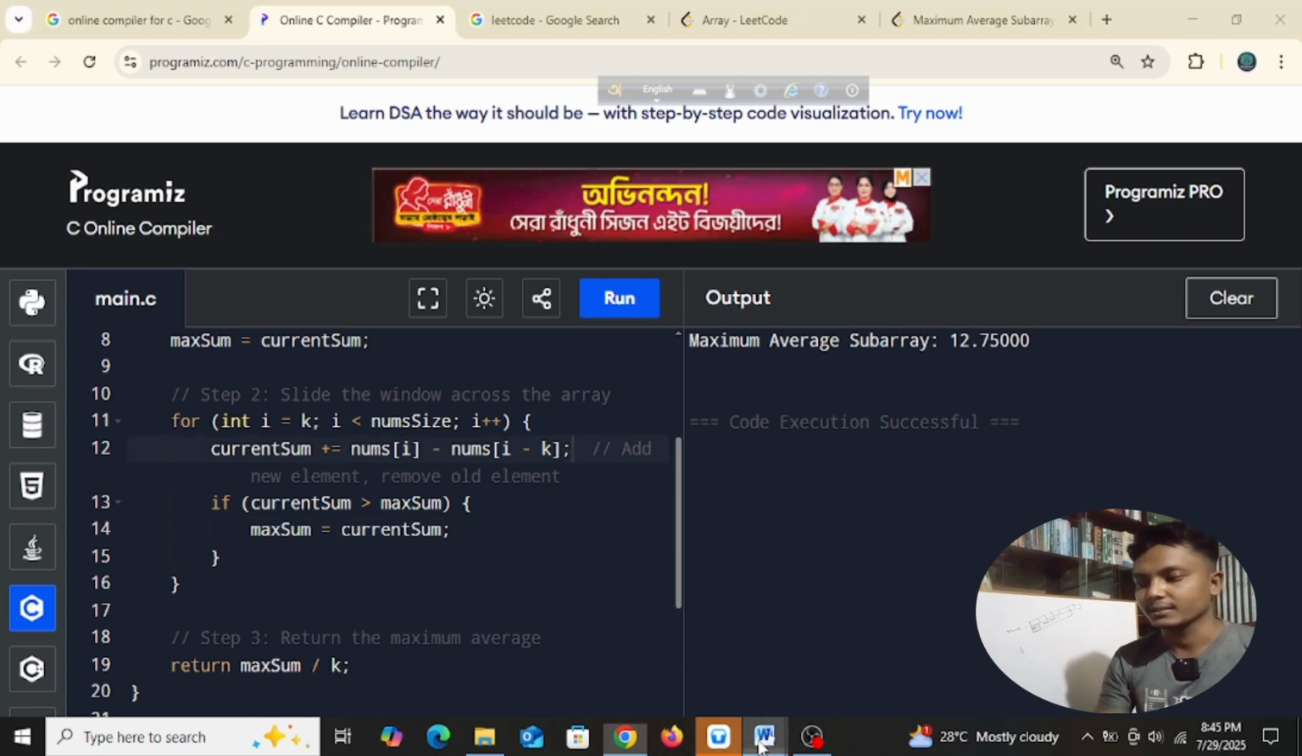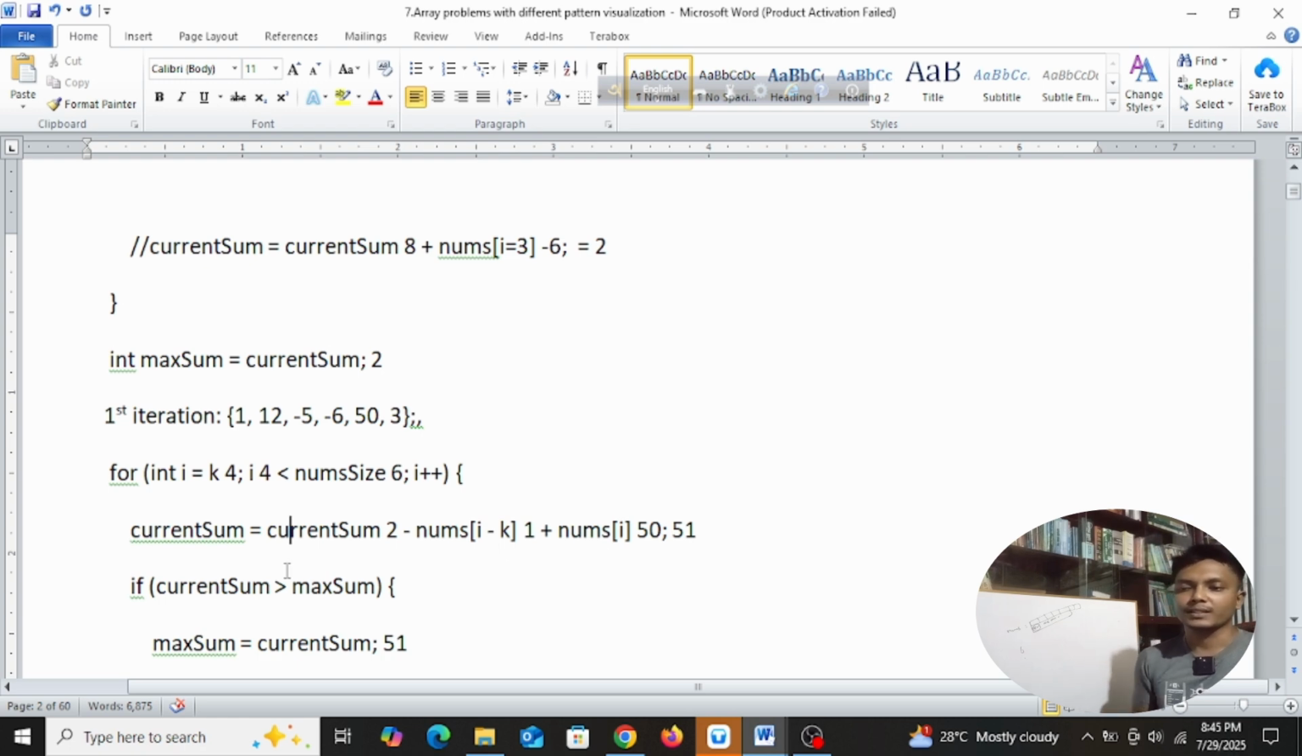So what does this actually mean, guys? Okay, so let's see. Current sum plus minus means current sum would be in the front again. I'm trying to explain easily, guys. So current sum is 2 minus nums[i - k]. So what's the position of i? i is 4, right? So i's position is 4 and k is also 4, okay, so 4 minus 4, that means 0. So nums[0], what's the value of nums[0]? nums[0]'s value is 1.